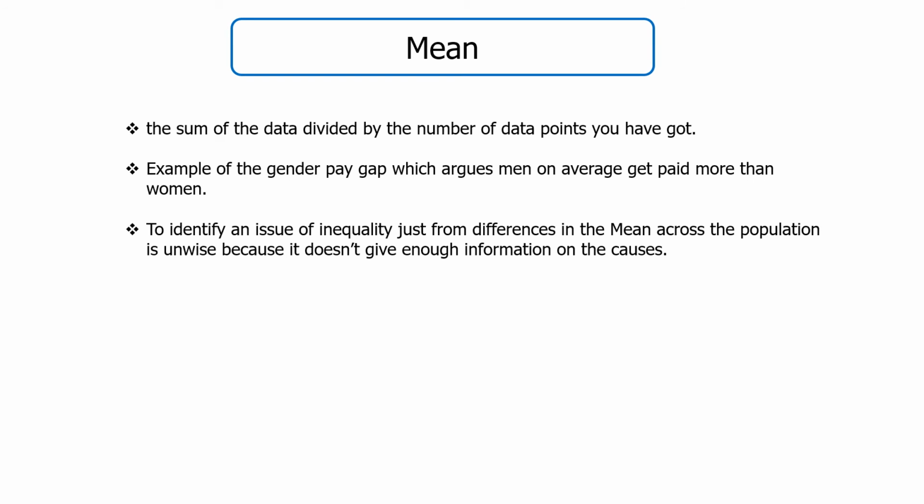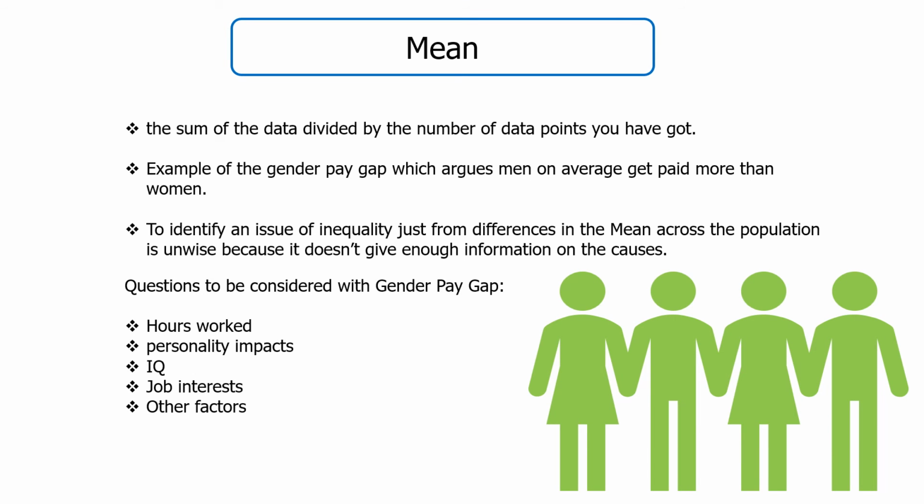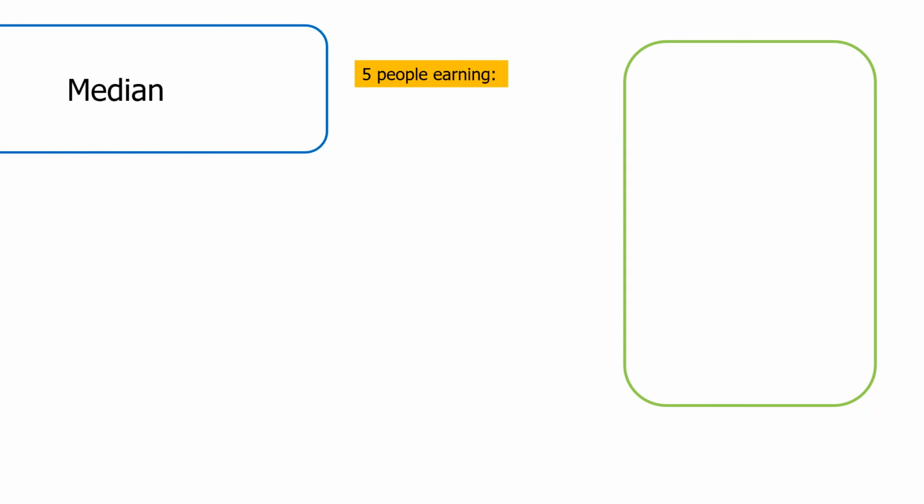The mean can only give a very overall view on something. So with the gender pay gap, questions of hours worked, personality impacts, IQ, job interests, and many more issues are factors that can come into play, which are not included when just looking at the mean. To identify an issue of inequality just from differences in the mean across the population is unwise because it doesn't give enough information on the causes.